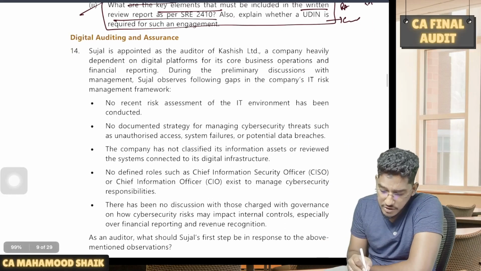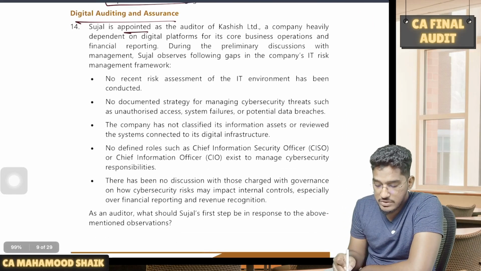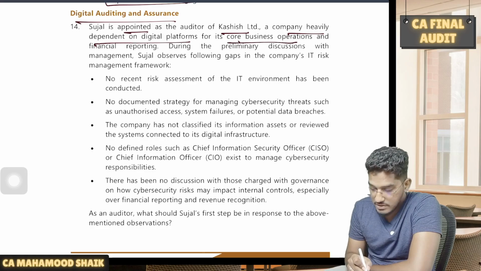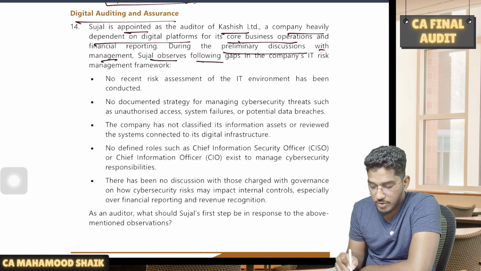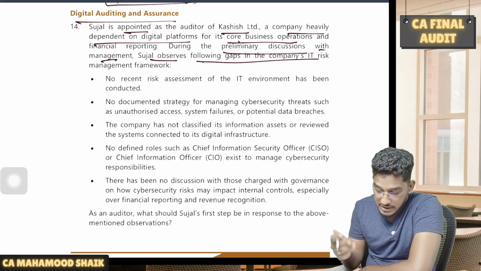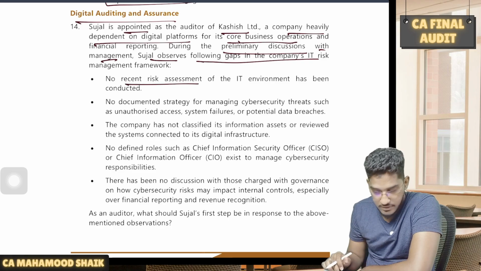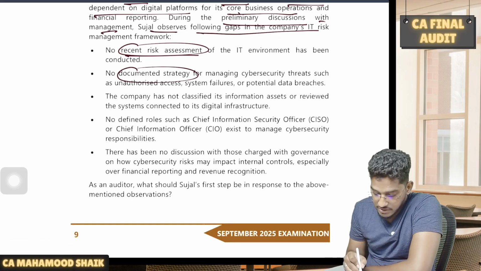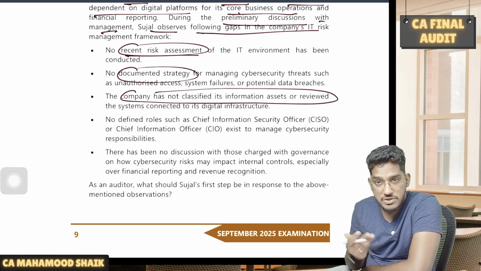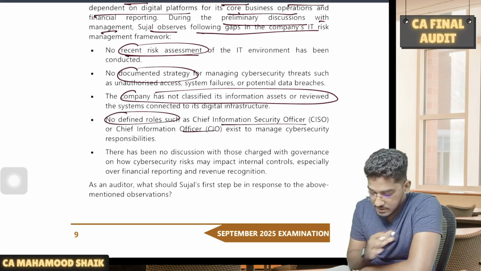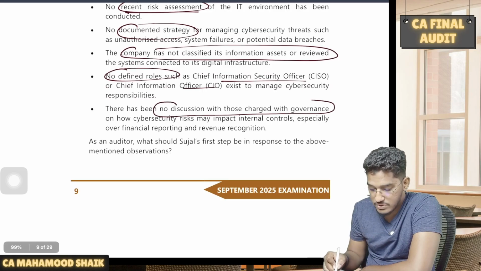Next, digital auditing and assurance. Sujal is appointed as an auditor of Kashish Limited, a company heavily dependent on digital platforms for its core business operations and financial reporting. During the preliminary discussion with management, Sujal observes the following gaps in the company's IT risk management framework. What are those gaps? There was no recent risk assessment of the IT environment, so they are not doing the risk assessment. There is no documented strategy for managing cybersecurity. The company has not classified its information, which is very much required. There are no clearly defined roles for CISO, CIO. What are their roles? There is no clear definition, and even there is no discussion with those charged with governance.